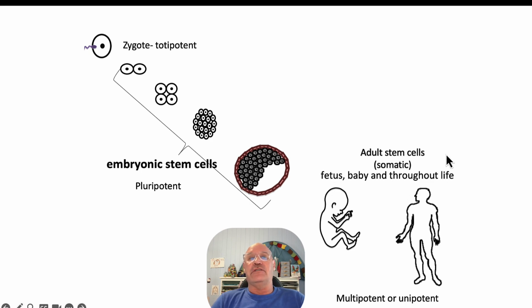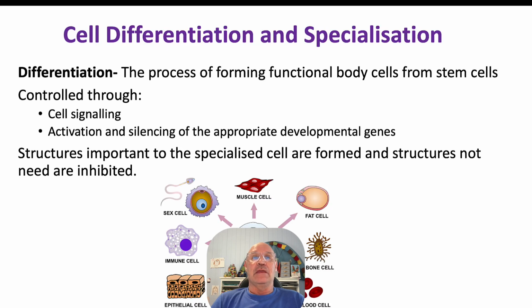We call those adult stem cells, and they're the ones that are either multipotent or unipotent. Multipotent ones are like the bone marrow stem cells, and the unipotent ones are able to make just one type of cell at that location that they are.